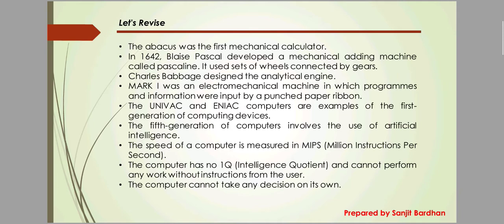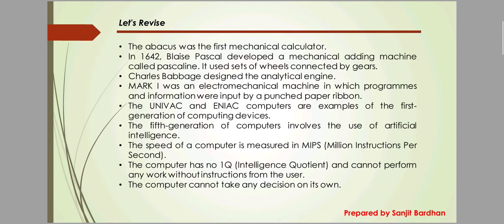Next, Mark I was an electromechanical machine in which programs and information were input by a punched paper ribbon. That means the Mark I used a punched paper ribbon to input the instructions. Next, UNIVAC and ENIAC are examples of first generation computing devices. Next, fifth generation computers involve the usage of artificial intelligence. That means artificial intelligence was first introduced in fifth generation computers. The next thing is very important: the speed of a computer is measured in MIPS.